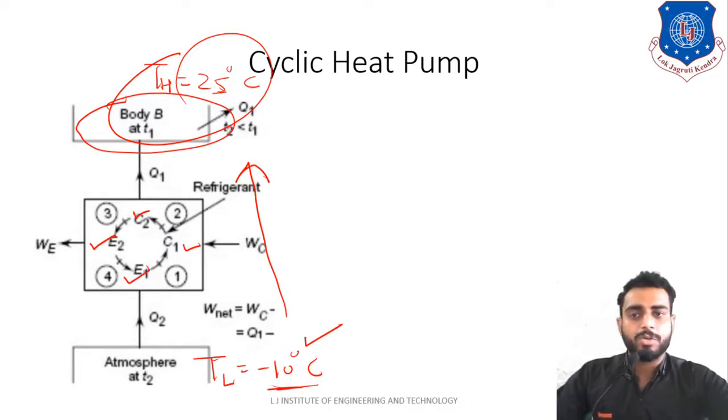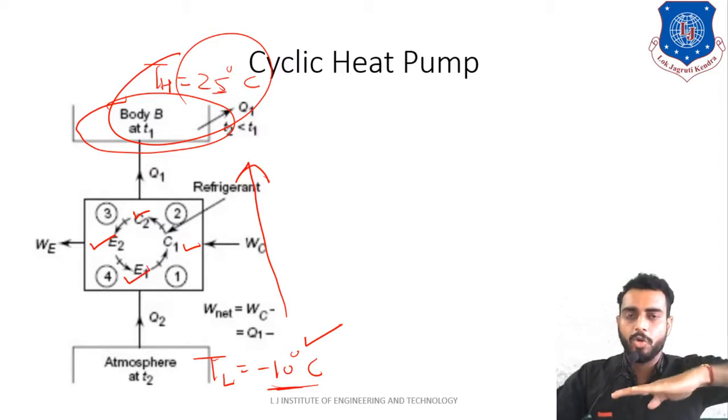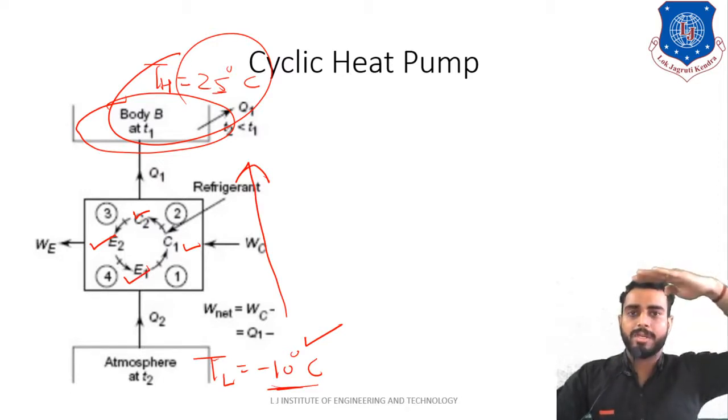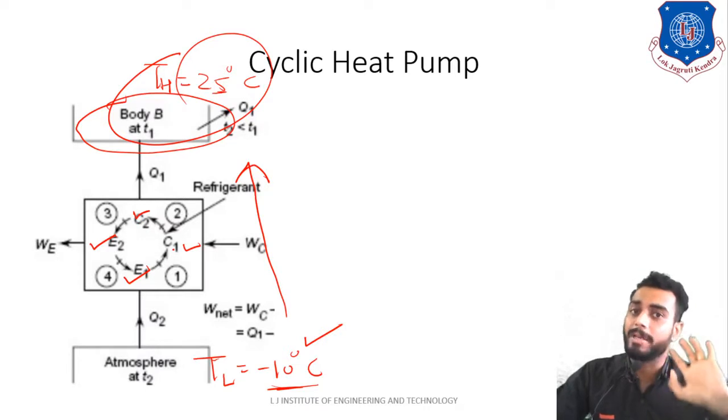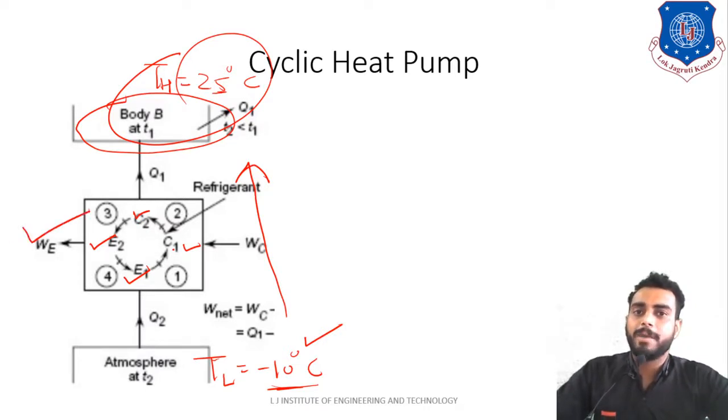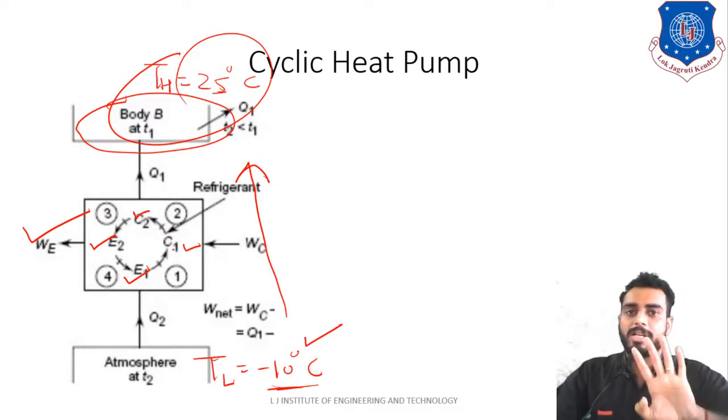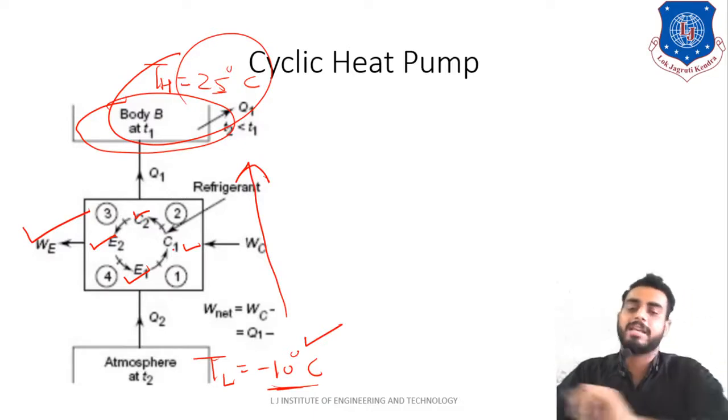So in order to transfer heat from a low temperature body to a high temperature body, you shall constitute a cycle equipped with four devices: compressor, condenser, expander and evaporator. That means the cyclic heat pump has the same fundamental working principle as the cyclic refrigerator.